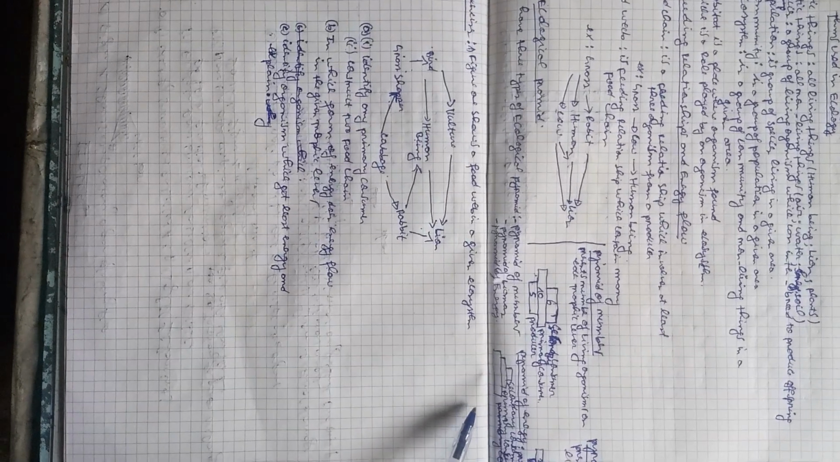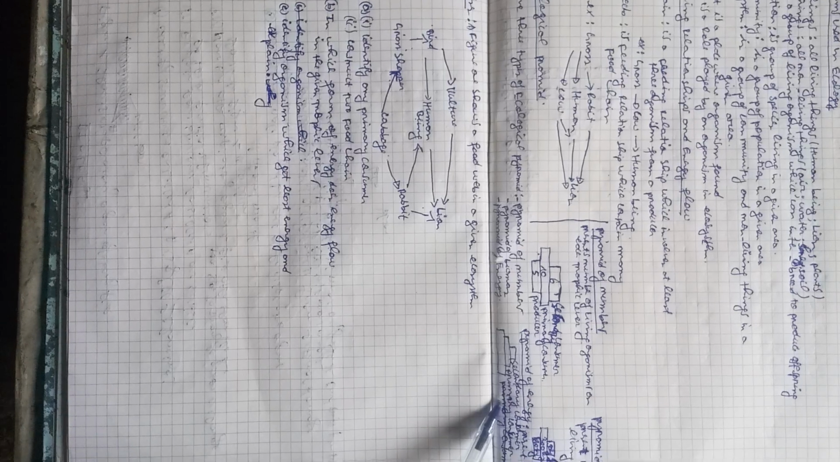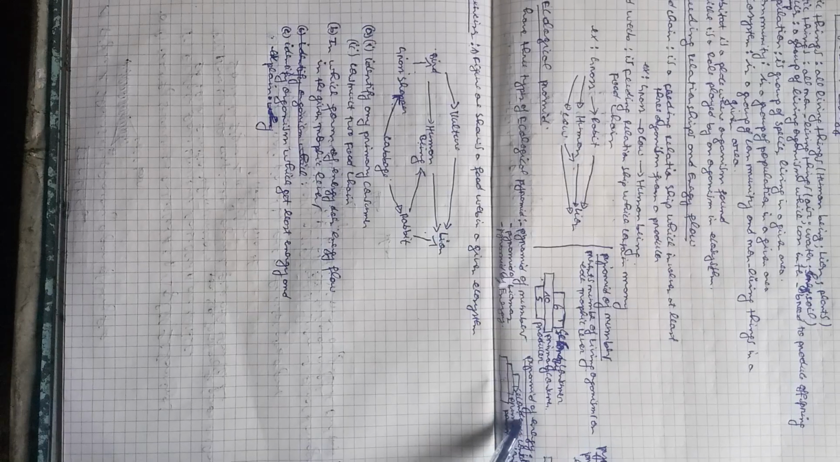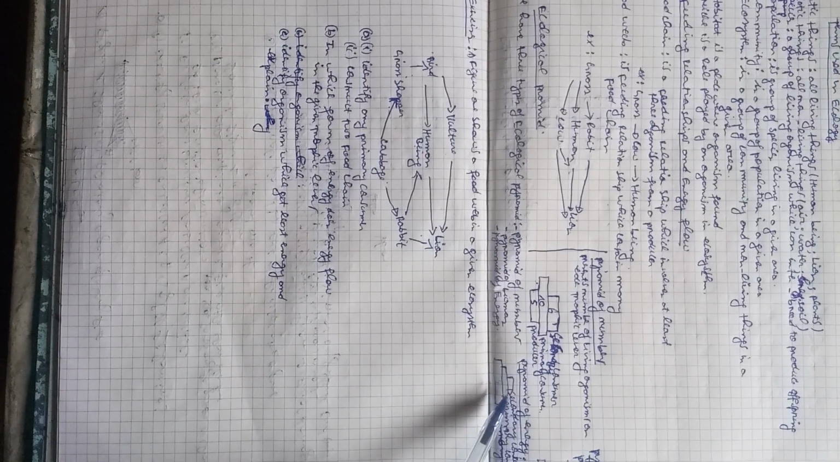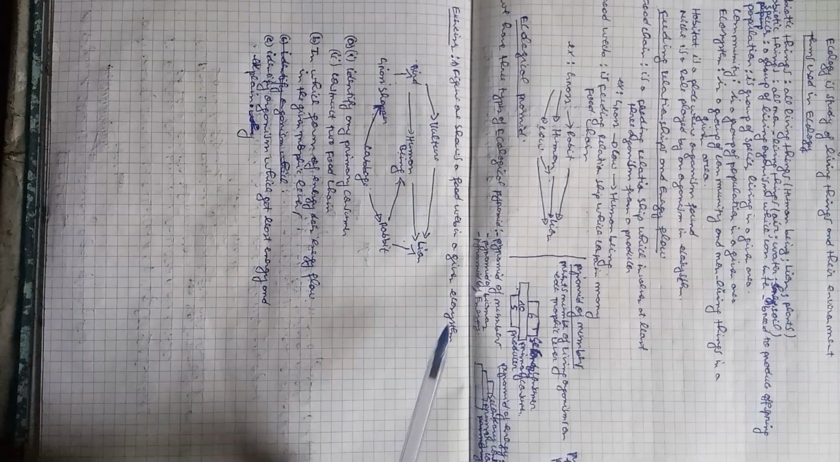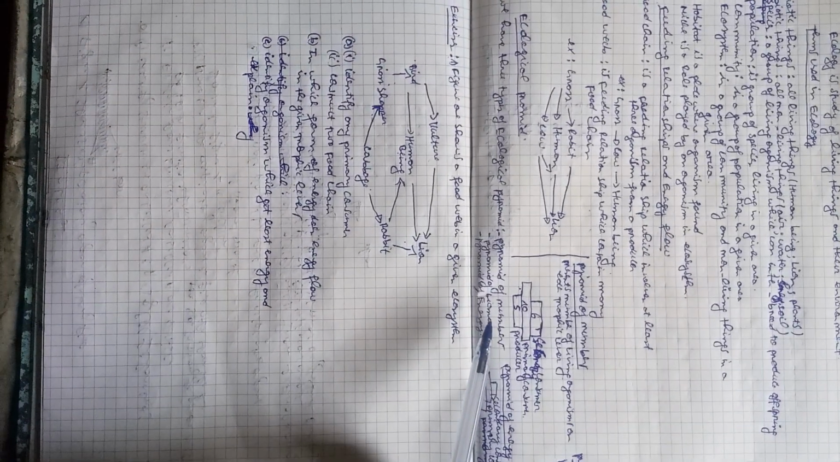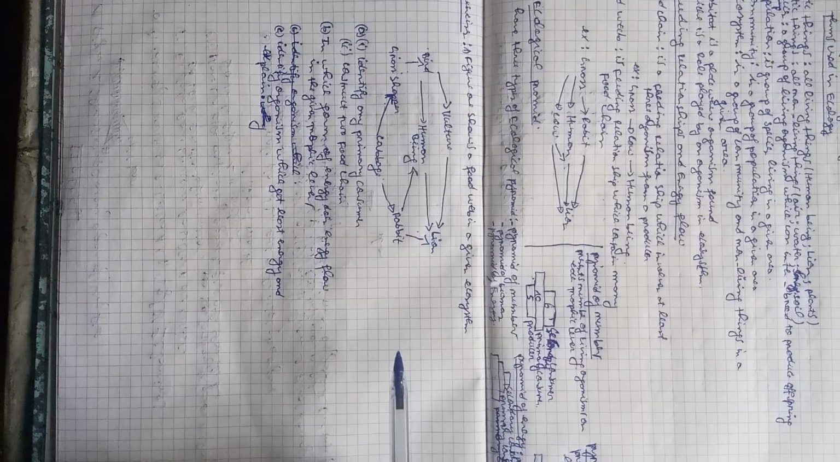Pyramid of energy shows how energy flows from one trophic level to another. For example, here we have the producer. The producer has the most energy. The primary consumer has less energy, and the secondary consumer has the least energy. Means as we go from producer to primary consumer to secondary consumer, energy decreases.